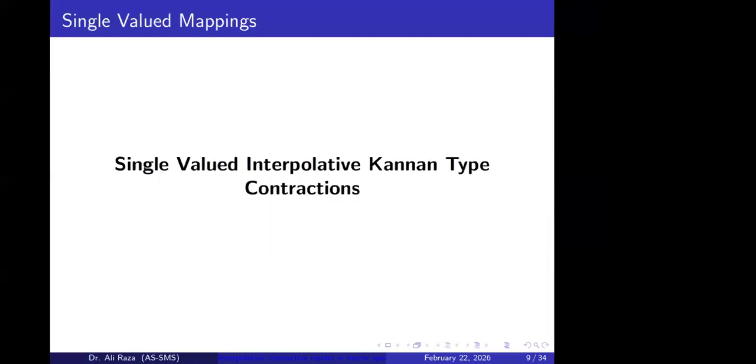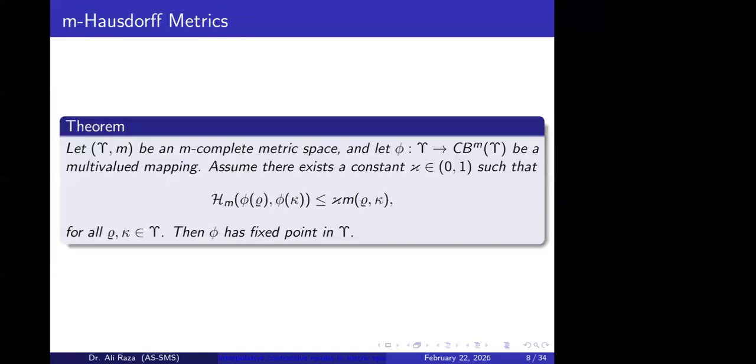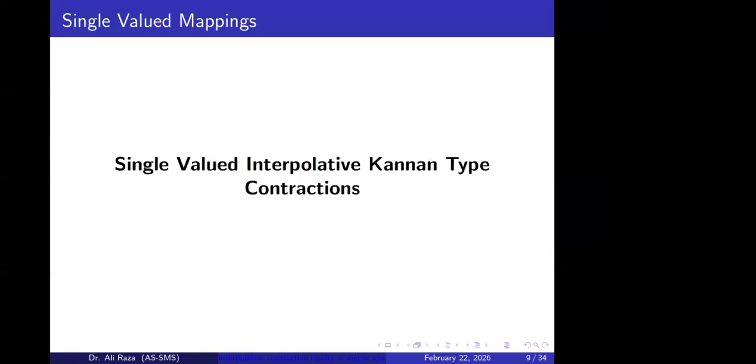Next, I will move toward the Kannan type contractions. These are basically extensions of the Banach fixed point theorem. But later on, as we know, there are many different contractions, like Kannan type contractions, Suzuki type contractions, and so on.